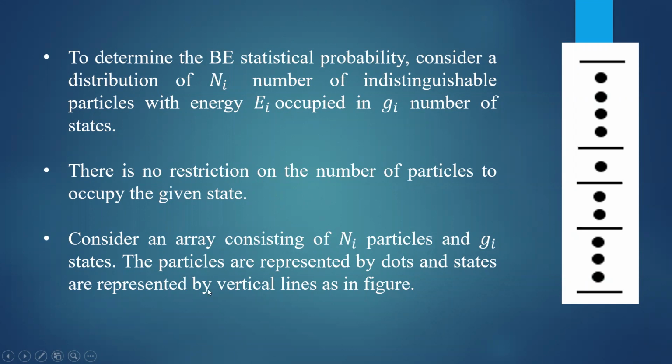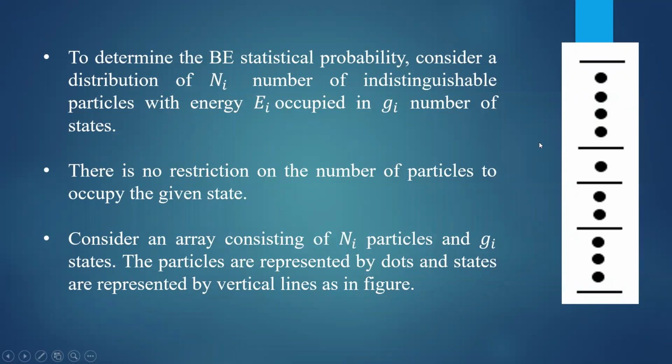So here horizontal line, not vertical line, horizontal line. This line represents one state. In this particular state, there are 3 particles. Then in the second state, 2 particles are there. In the third state, 1 particle is there. In the fourth state, 4 particles are there. Like that, randomly, the particles are distributed.